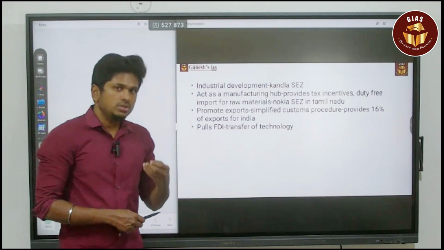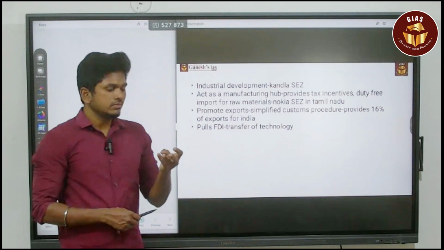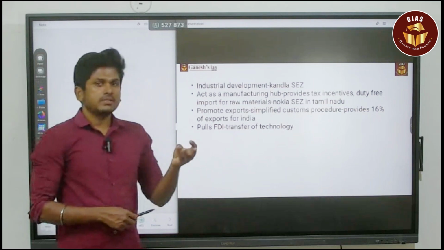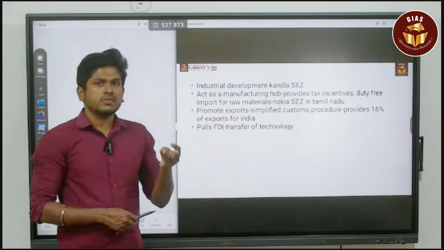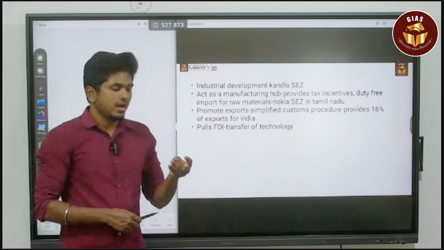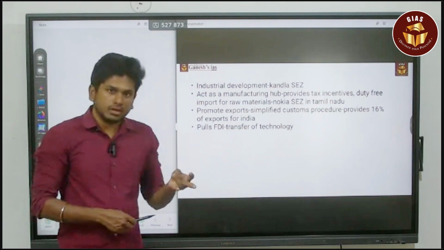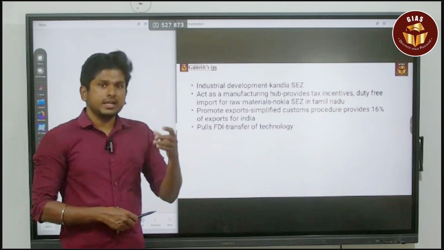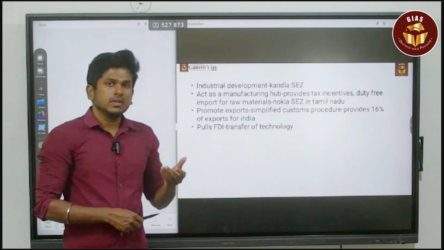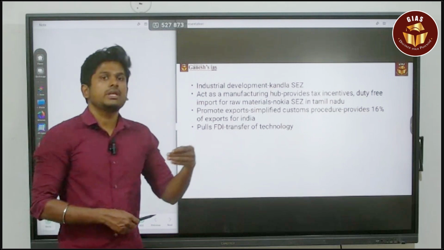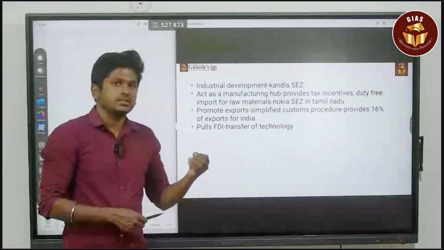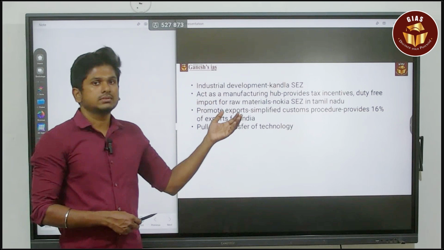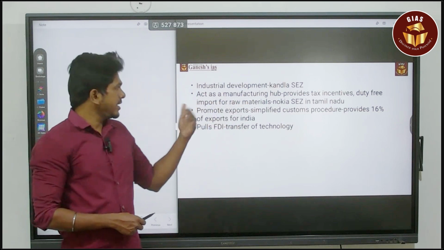So for the growth of industry, we need specific taxation rules, so that taxation will not affect the industrial activities that much. We also need a clear labor law, and a clear FDI policy. With that only can we promote industrial development in that region. So there was a growth of industries that happened in Kandla.